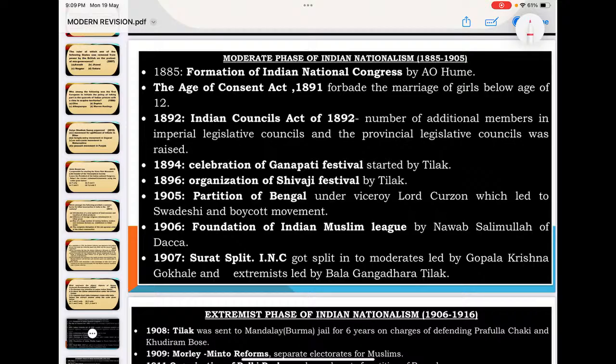So coming to the moderate phase of Indian nationalism: 1885, formation of the Indian National Congress; the Age of Consent Act; 1892 Council Act; 1894, celebration of Ganpati festival by Tilak; 1896, organization of Shivaji festival. This is all for promotion of nationalism, or mobilization of the masses towards a common goal. 1905, partition of Bengal; 1906, foundation of Muslim League; 1907, Surat split, INC split into moderates and extremists.